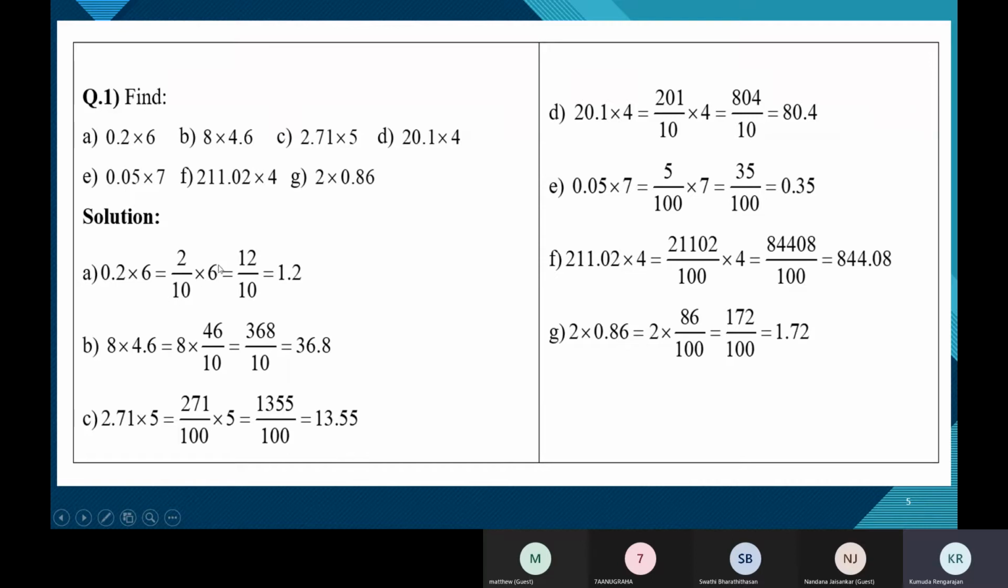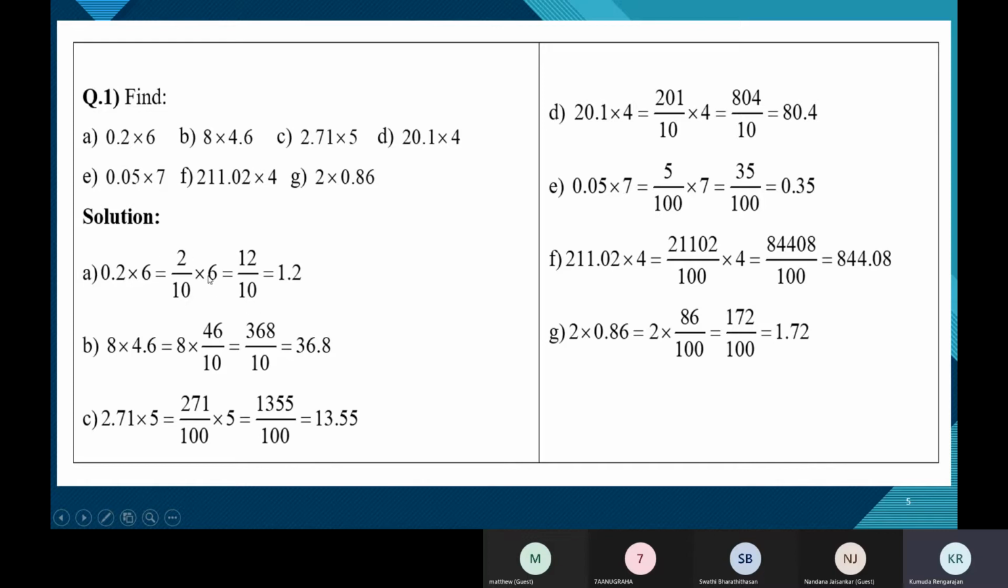Now don't cancel, children. You'll think, oh, you can cancel 6 and 10, or you can cancel 2 and 10. No, we don't want to cancel because we don't want to disturb the denominator 10. Please understand that. Now you'll wonder, you can cancel, 2 1s are 2, 2 5s are 10. Why are we not cancelling? Don't cancel when the denominator is 10, 100, 1000.